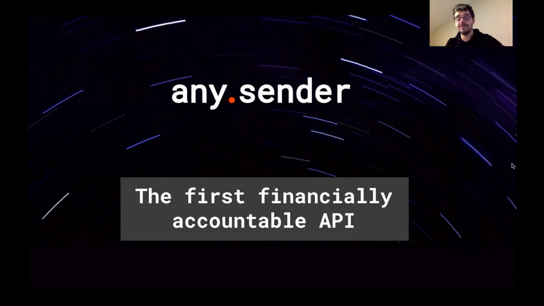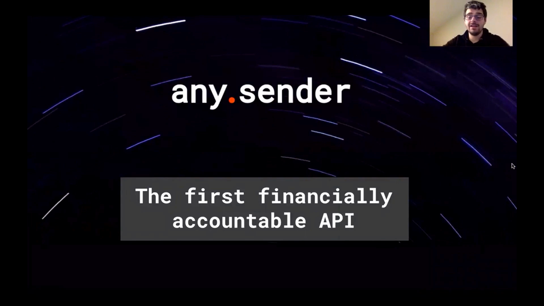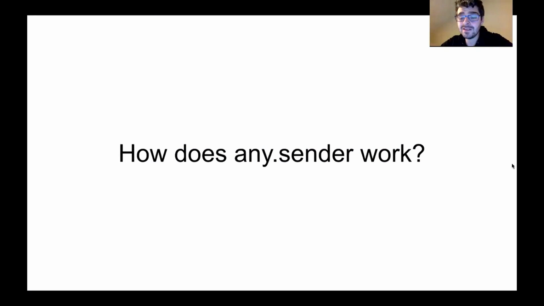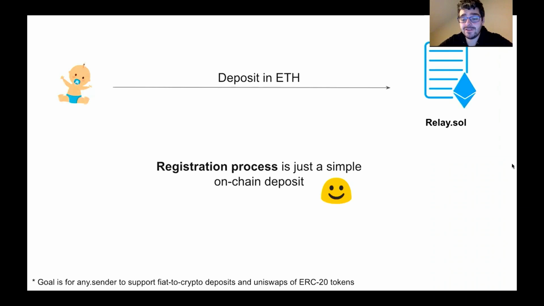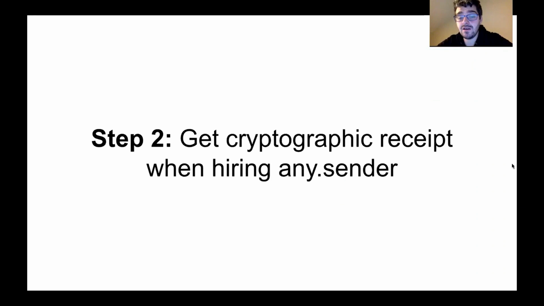The user gives us a meta transaction, and we guarantee it gets in the blockchain. So how does this work? Let's go through it step by step. Step 1, the user has to have a balance on the service. The user will simply deposit ETH into relay.sol and the registration process is now complete. Very simple on-chain deposit, very simple registration process.